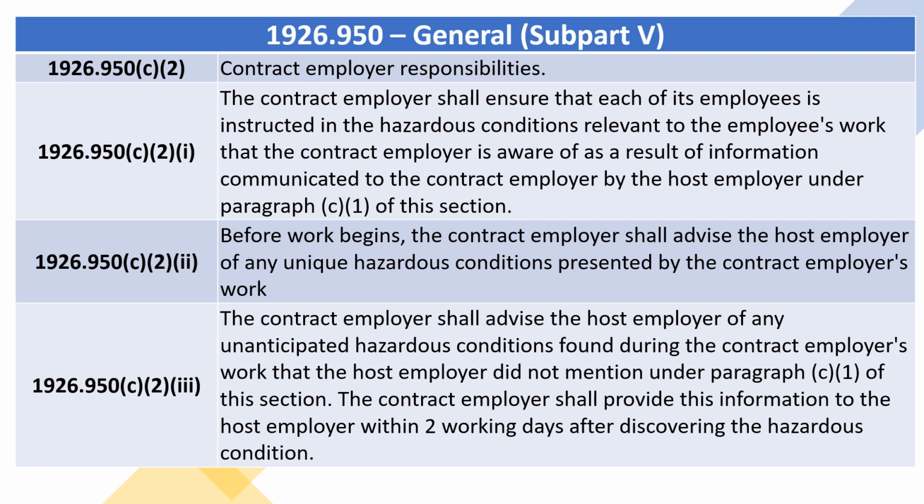Before work begins, the contract employer shall advise the host employer of any unique hazardous conditions presented by the contract employer's work. The contract employer shall advise the host employer of any unanticipated hazardous conditions found during the contract employer's work that the host employer did not mention under paragraph (C)(1) of this section. The contract employer shall provide this information to the host employer within 2 working days after discovering the hazardous condition.